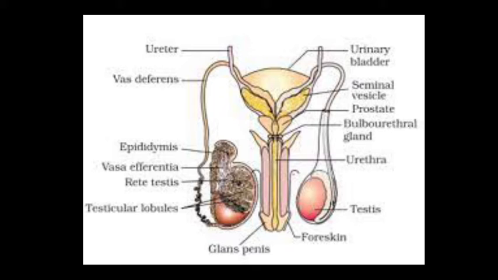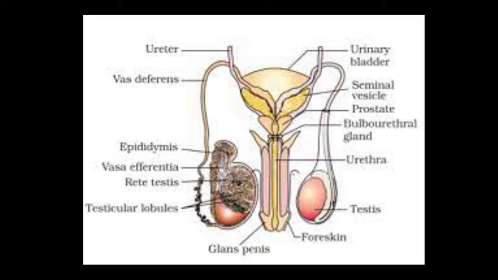Now what is the epididymis? The epididymis is a long coiled tube present along the posterior surface of each testis. It continues with the vas deferens, which ascends into the abdomen to loop over the urinary bladder. The epididymis temporarily stores non-motile and immature sperm, meaning the sperm are not yet mature.